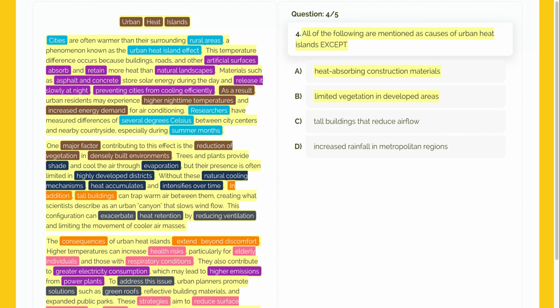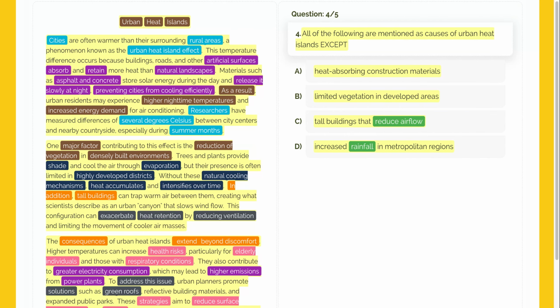Next, we'll examine option C, tall buildings that reduce airflow. Paragraph 2 also mentions that tall buildings create an urban canyon that slows wind flow. This matches reduce airflow perfectly. Because this is mentioned as a cause of heat retention, it's not the correct answer for an except question. This choice is incorrect. Now, let's take a closer look at option D, increased rainfall in metropolitan regions.